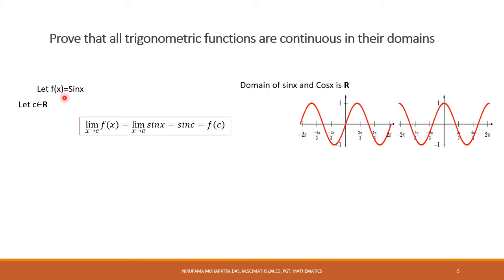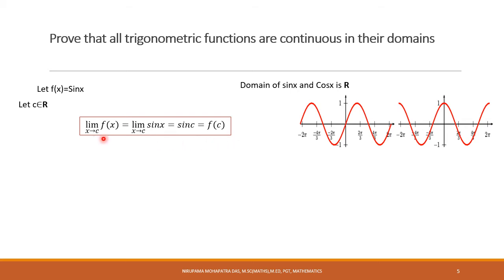Now considering the case of f(x) equal to sin x, let c belong to R, meaning c is any point from the domain of sin x. The limit as x approaches c of f(x) equals the limit as x approaches c of sin x, that is sin c, meaning f(c).